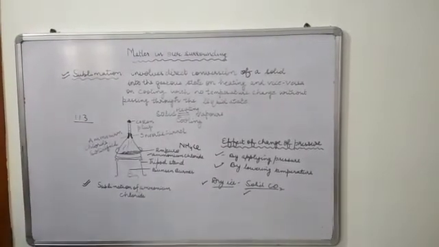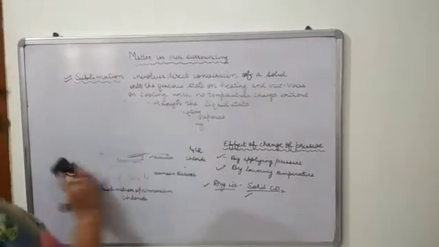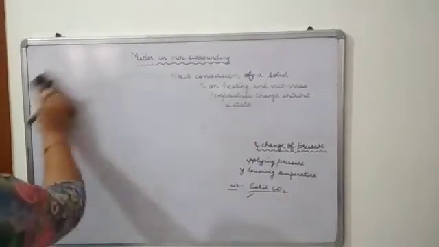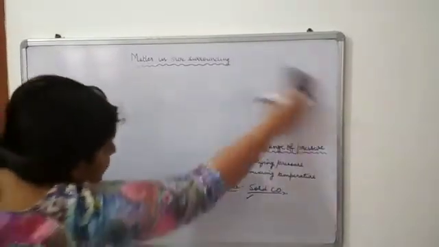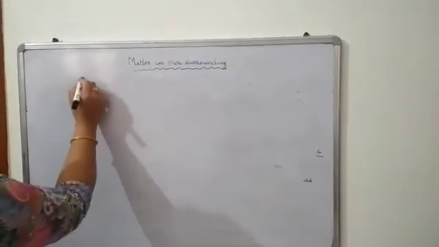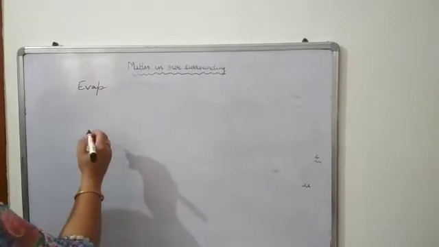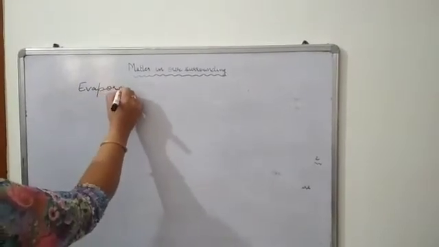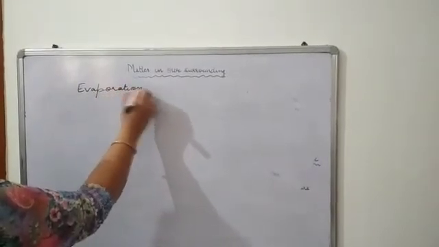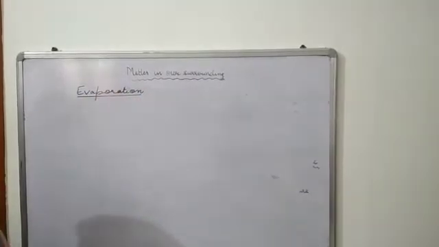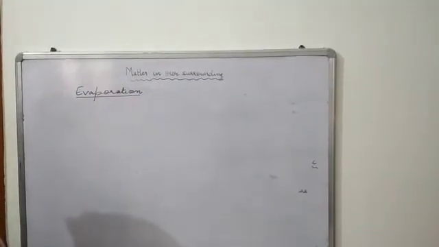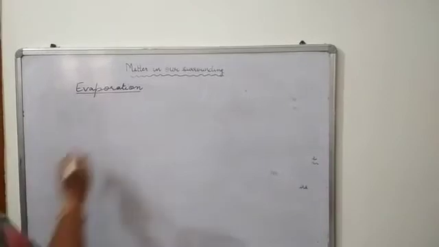Now the next topic is evaporation. What is evaporation? You must have studied evaporation in lower classes. It is a common term. Evaporation is the change of liquid into vapors, and it takes place at any temperature below the boiling point. In the case of water, we say that. So what will you define?